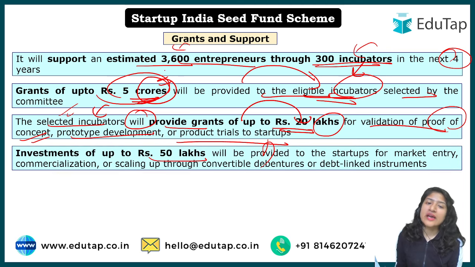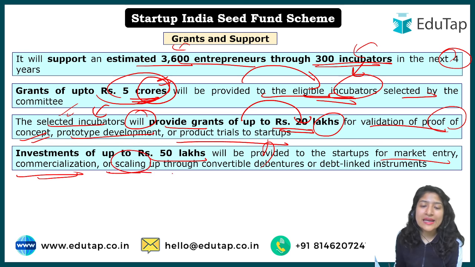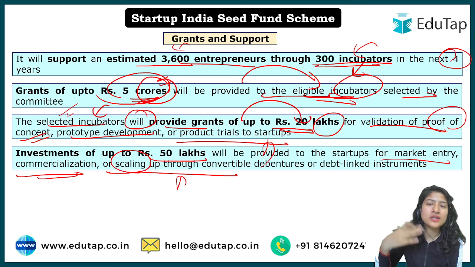5 crore to the incubator, 20 lakh for the initial validation, prototype and trials that need to be done. But then to enter the market, do commercialization of whatever product you will form, or scaling up, meaning you have to expand it. And of course we're talking about startups only, not brownfield industry.